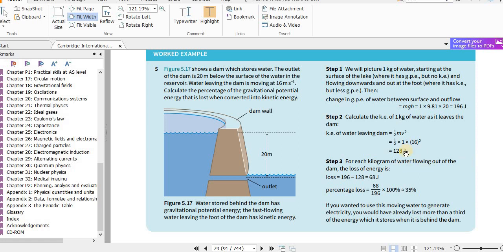For each kilogram of water flowing out of the dam, the loss of energy is 68 joules. So 68 divided by, now this is not the efficiency, we are finding the percentage loss here. If you want to find the efficiency, that will be 128 divided by 196 into 100%, because it's useful energy output divided by total energy input into 100%. But here we are finding the percentage loss. Percentage loss is the difference between these two values, that is 68 joules divided by the original into 100%. So that is 35% loss.